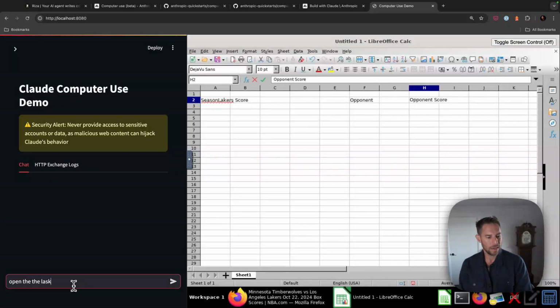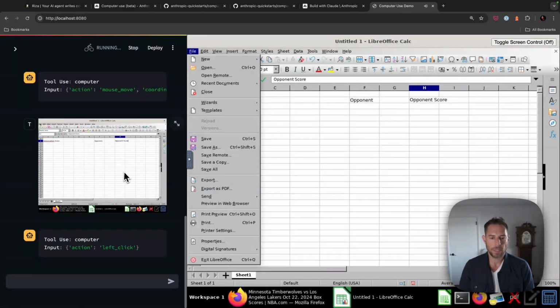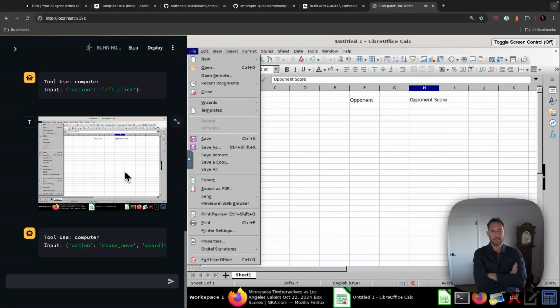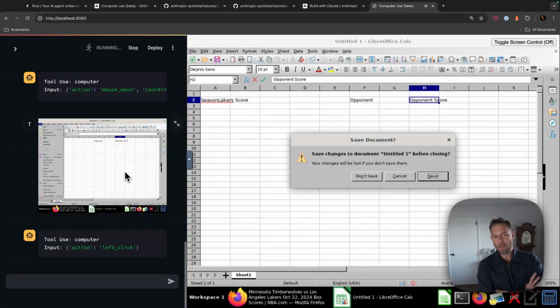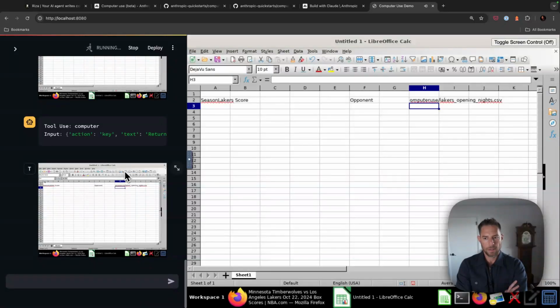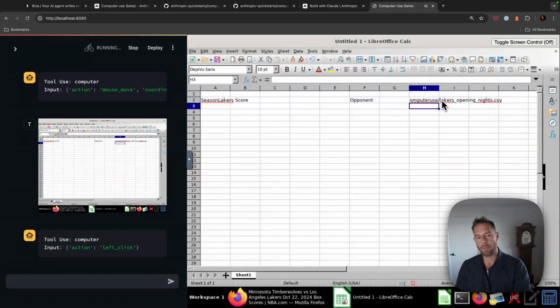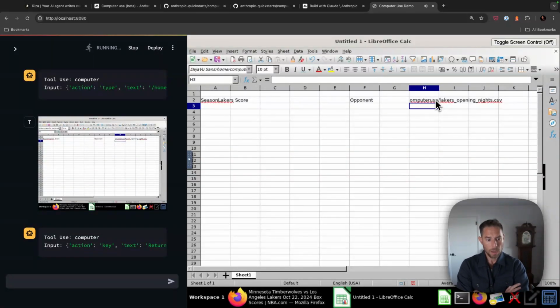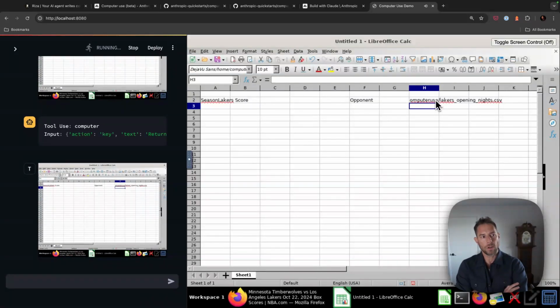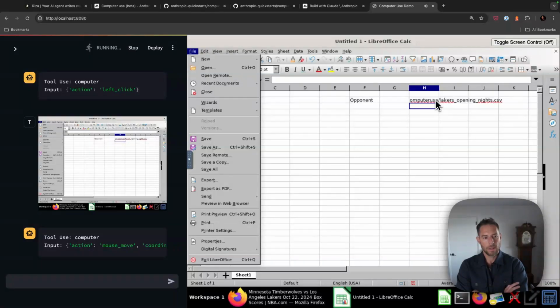Open the Lakers data CSV in the spreadsheet program. Okay, so it did find the data. So now it's going to go up to File. Presumably it's going to click Open. We do not need to save that. But it's interesting that it made that. Oh, interesting. Look, it put the file name here in the cell that I was already in. So it kind of failed on the first try there. Okay, so now it's going to try opening again.